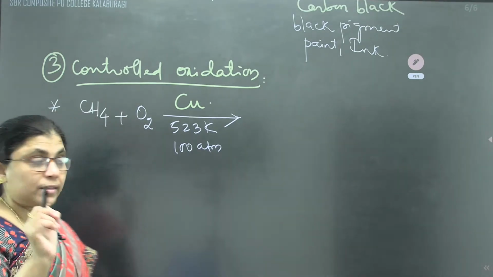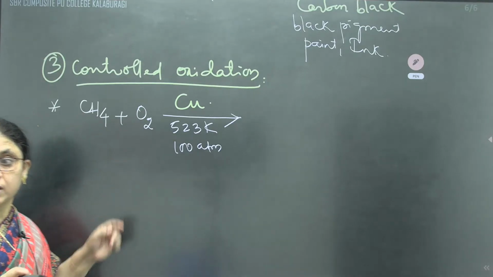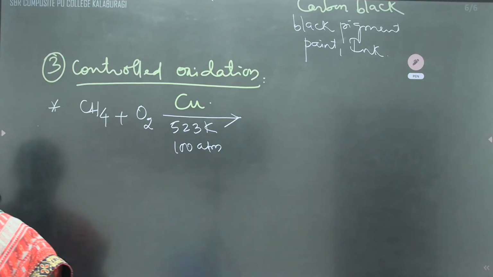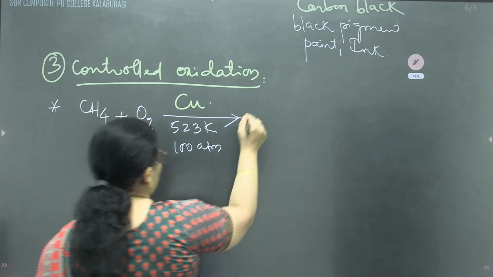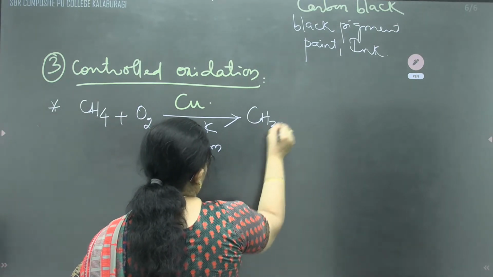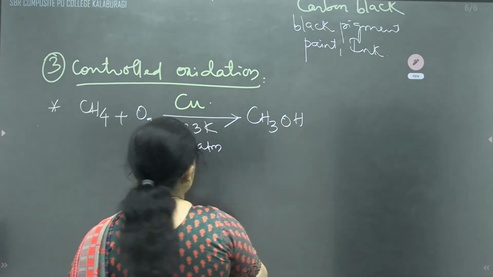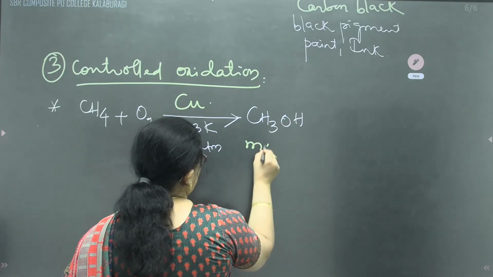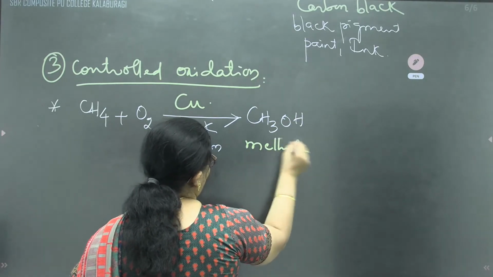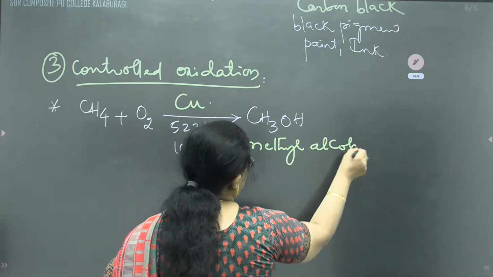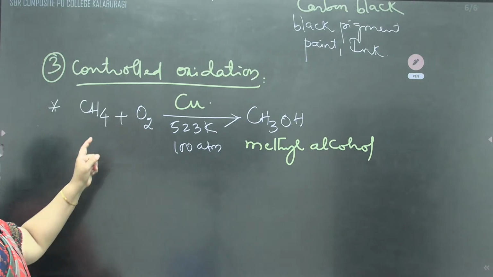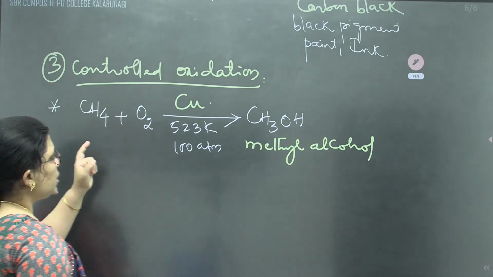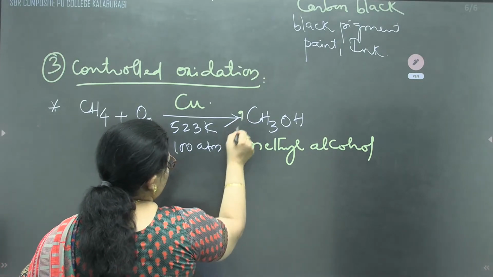What I said is that controlled oxidation is one where different oxidizing agents are going to produce different products. Here we'll get what? Methyl alcohol, whose IUPAC name is methanol. When methane undergoes oxidation, balance the equation.